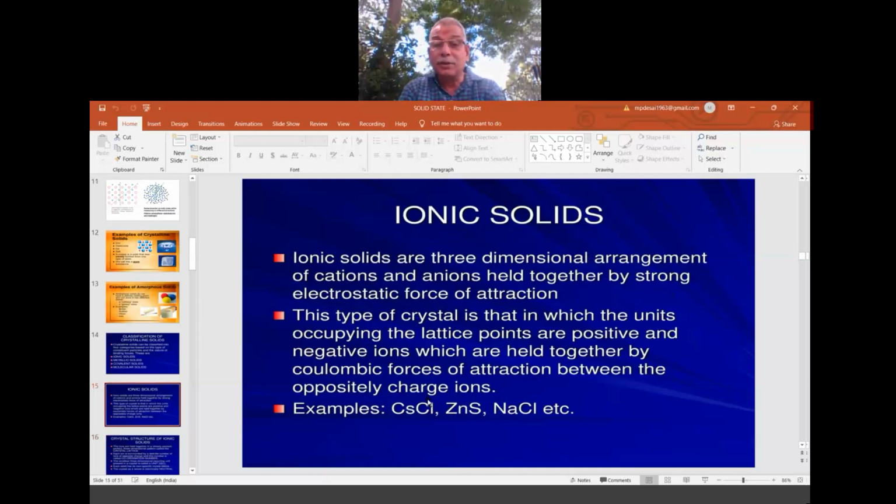Ionic solids, best example ionic compounds. Okay, NaCl, cesium chloride, zinc sulfide. All these are formed because of what? A transfer of electrons. So they will have a particular pattern arrangement that is called lattice. Regular arrangement of particles in 3D is called a lattice. So they have a special structure called lattice, and the energy required to make that lattice is called lattice enthalpy. This we already learnt in the thermodynamics of 11th class. So they have the definite arrangement.